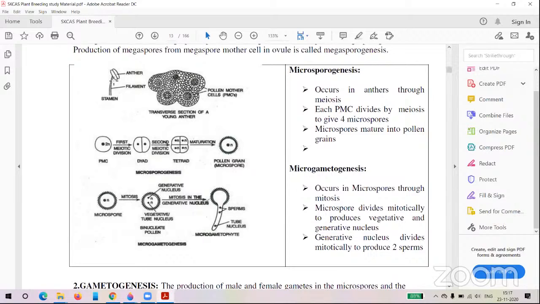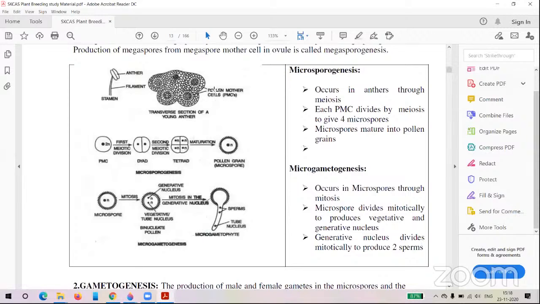In stamens, the anthers and filaments are present. In the anthers, the tissue present in the pollen sacs will be converted into the pollen mother cell. Each anther has 4 pollen sacs, and in each pollen sac many cells are present.